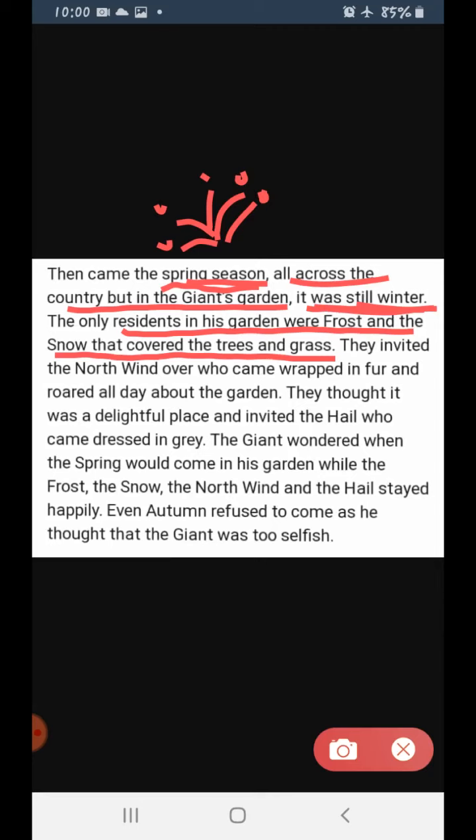So, who was the resident? Resident means the person who stays. Okay. So, who was the resident in the giant's garden? They were only the frost and the snow. Snow, barf, frost, thandak. Okay, it is something pale white in color, which won't let you see the other part of the place. That means covered with fog. Clear? Okay.